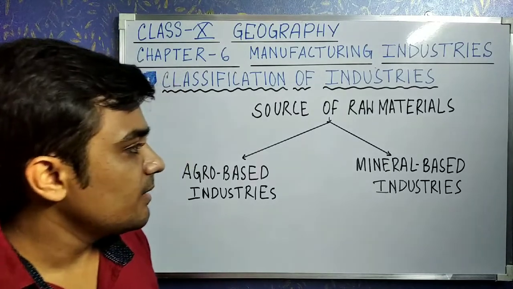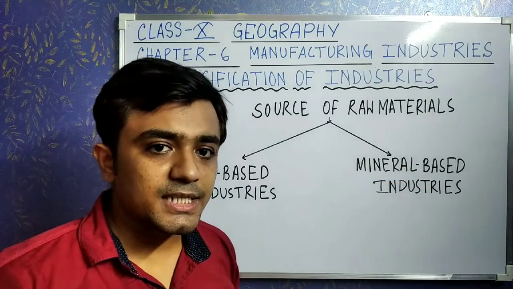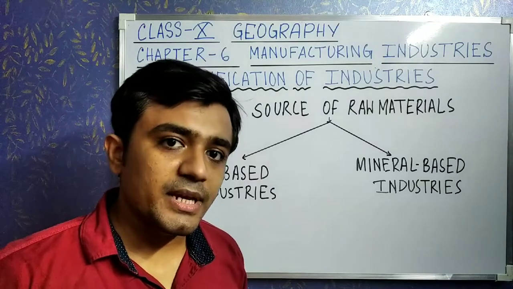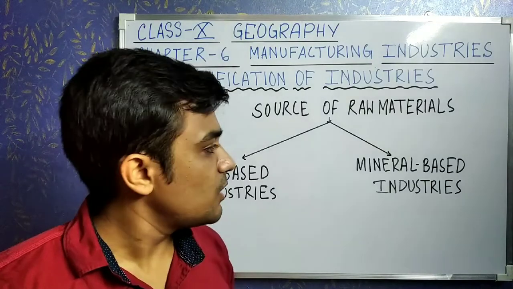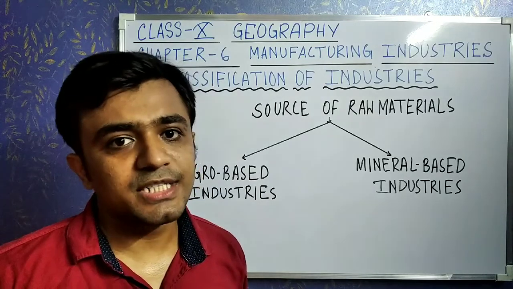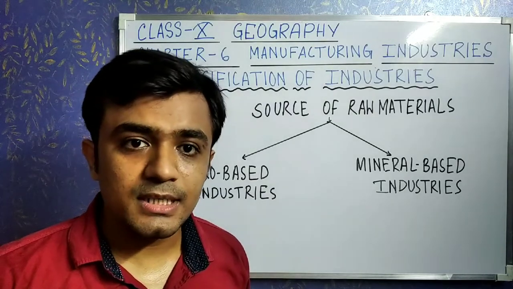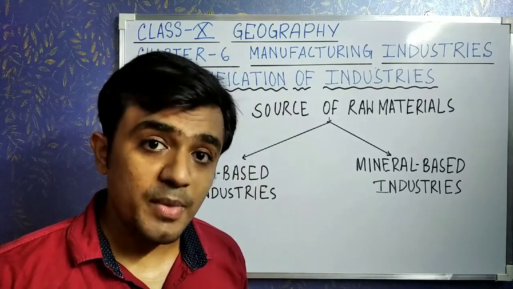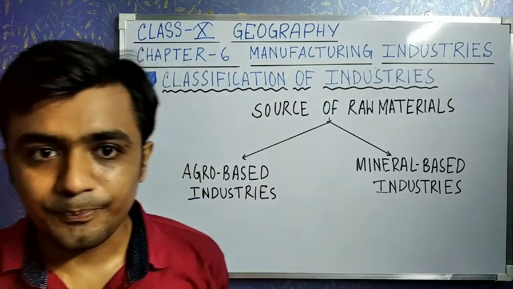Okay. And now what are mineral based industries? When mineral is used as a raw material, those types of industries are known as mineral based industries. For example, iron and steel industry, aluminum industry, and in the aluminum industry the mineral is bauxite, the raw material is bauxite. Okay.